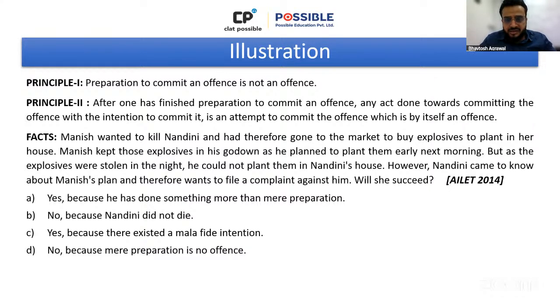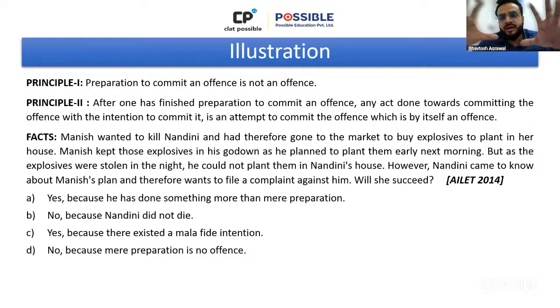So the right answer to this question is that it is just a preparation, but he still has mens rea. Option D will be the right answer, because he just committed a preparation. And preparation refers to the stage of mens rea. Like I said, nobody is liable only at the stage of preparation or only at the stage of mens rea. Because as of now, he had not planted the bomb in the targeted house.